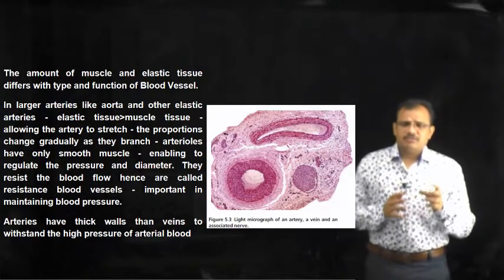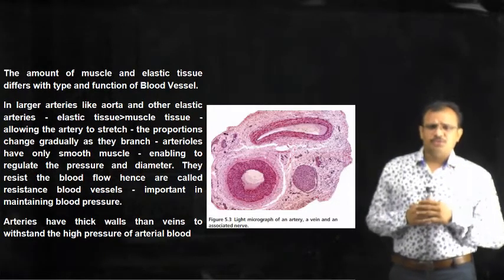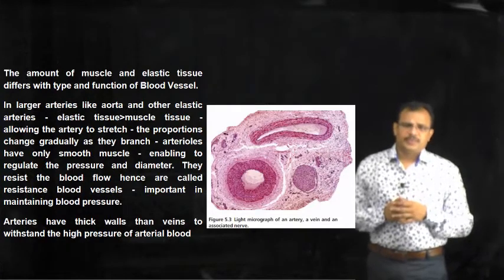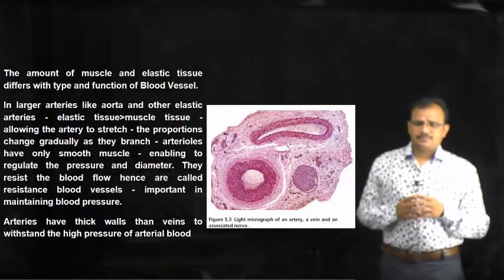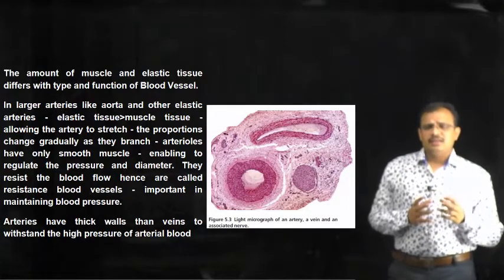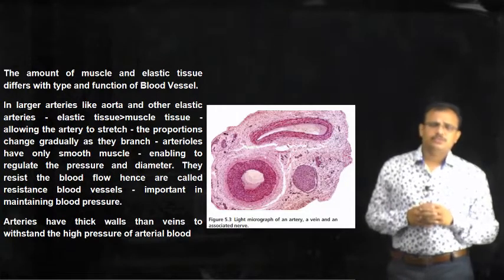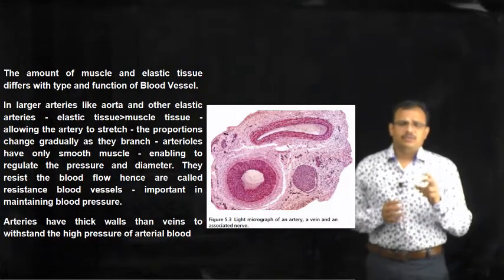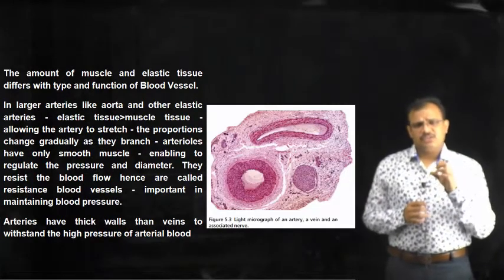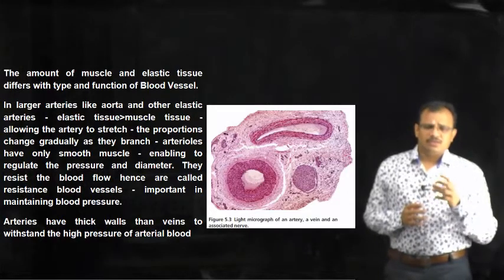Generally, in the case of arterioles, the elastic tissue will get reduced and it is replaced by more muscle tissue, so that the blood pressure can be regulated by nerve stimulation, because smooth muscle is under the control of autonomic nerves, and this contraction or relaxation of smooth muscle can be regulated by these autonomic nerves.